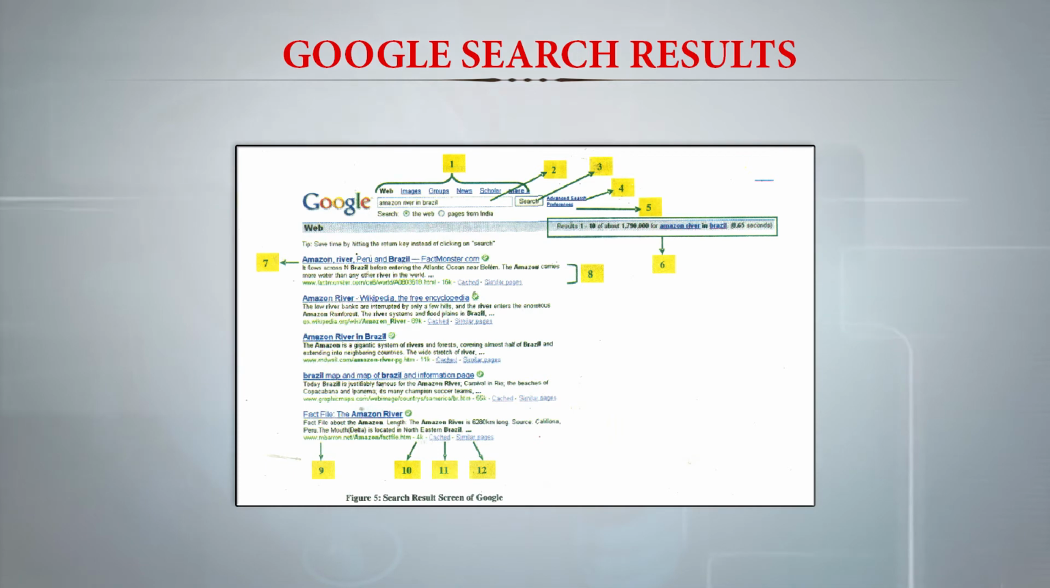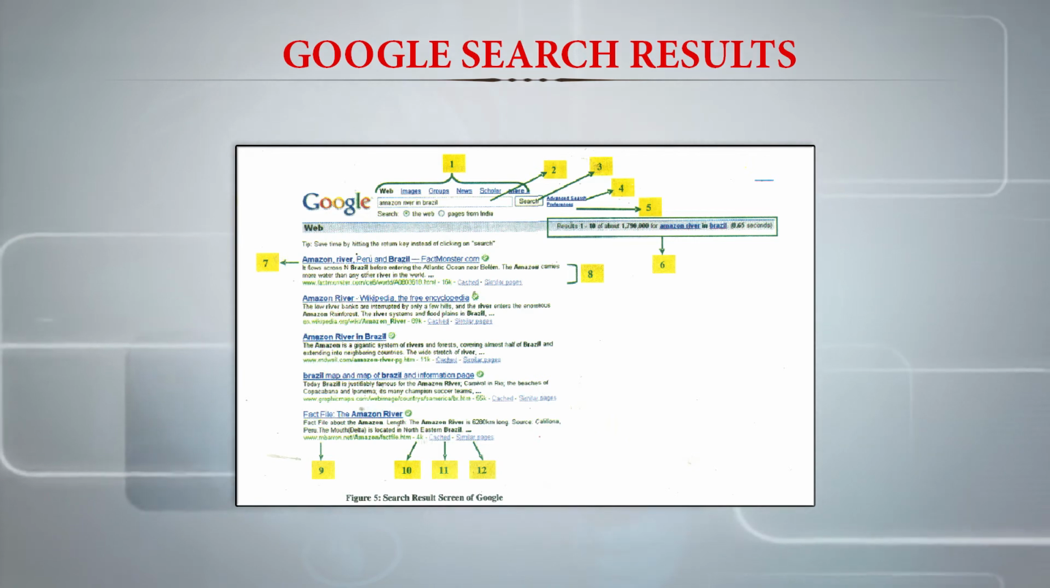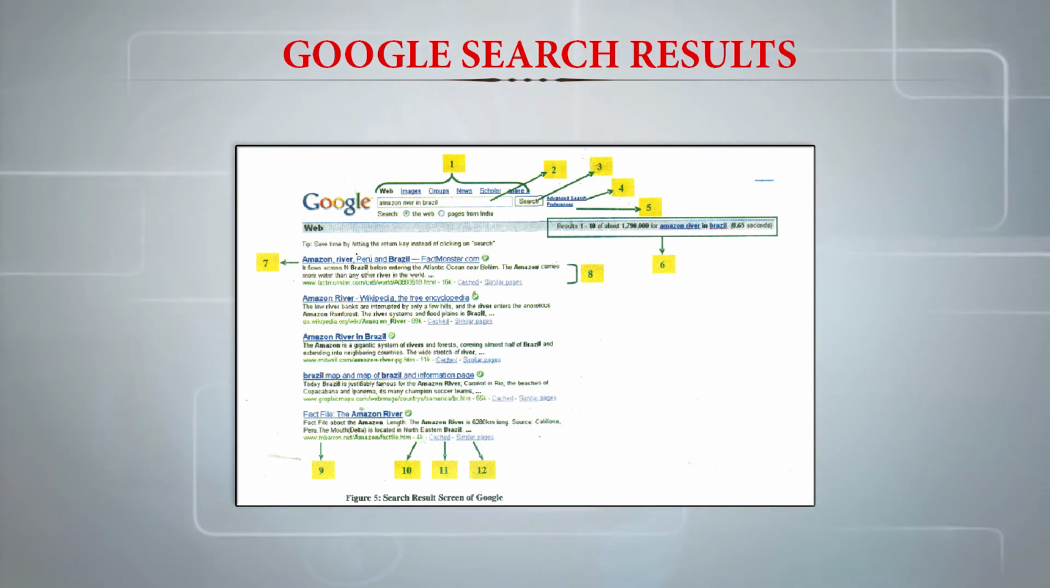Please note that this screen may change when you make an actual search, as Google may change its website. Also, the look may change from time to time. You can see several components in this particular window. Now let us briefly discuss each of these elements or components.